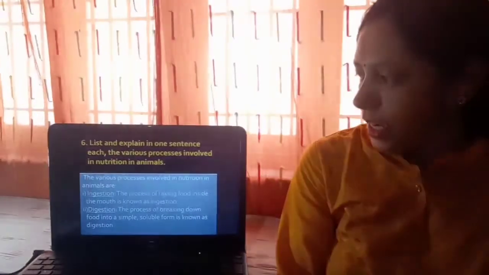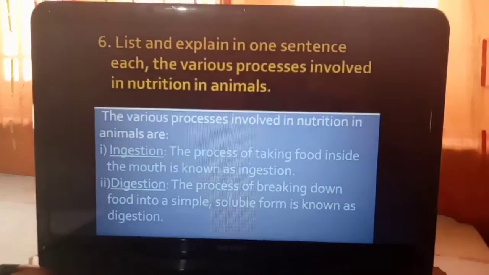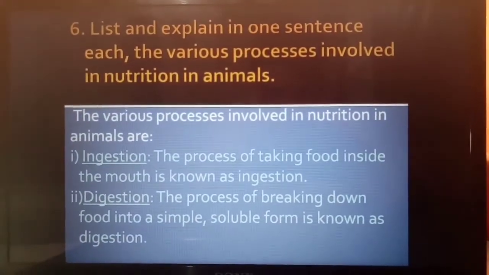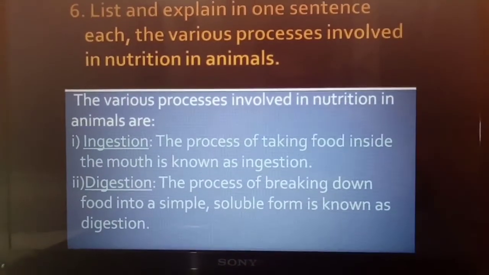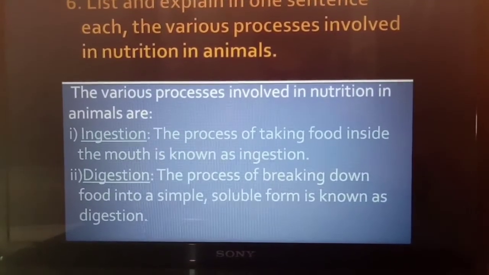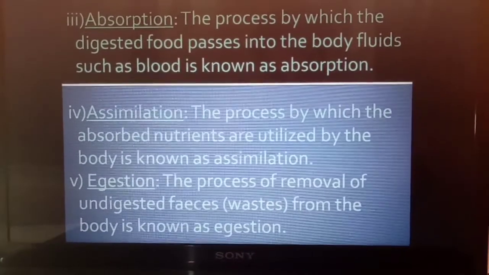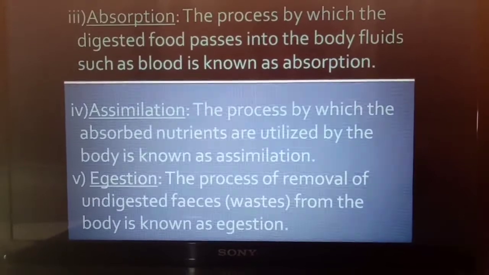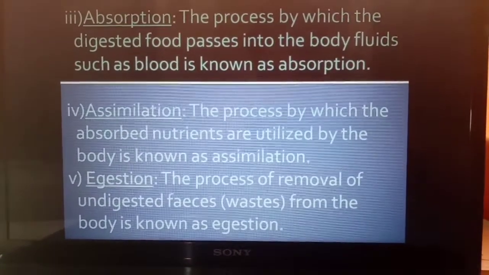First process is the ingestion. The process of taking food inside the mouth is known as ingestion. Second process is digestion. The process of breaking down food into a simple soluble form is known as digestion. Third process is absorption. The process by which the digested food passes into the body fluids such as blood is known as absorption.